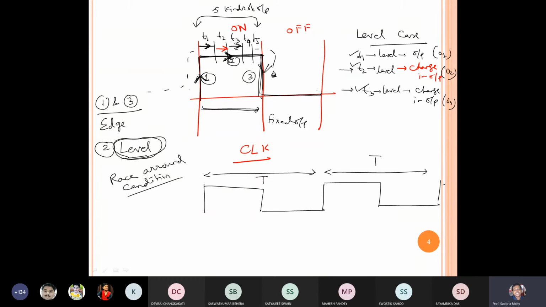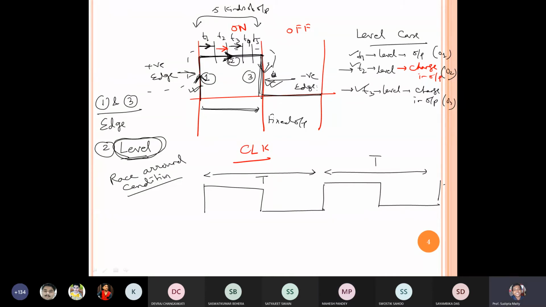Because of that we use edge triggered flip flops, either positive edge or negative edge triggered. This one is called positive edge trigger and this one is called negative edge trigger. Is it clear right now how to trigger the flip flop using a clock pulse?